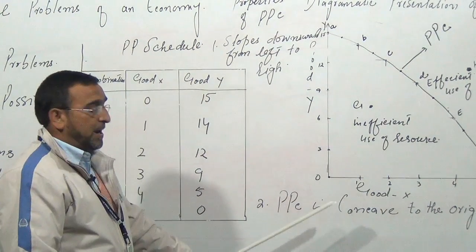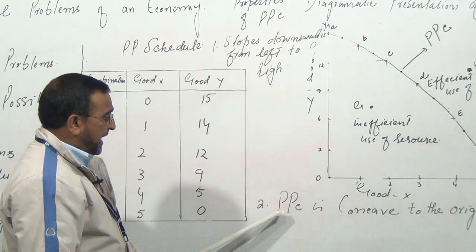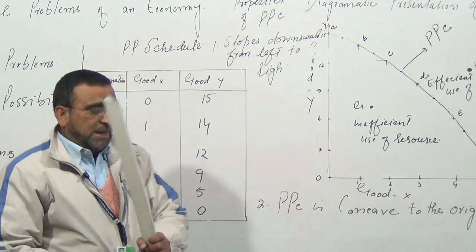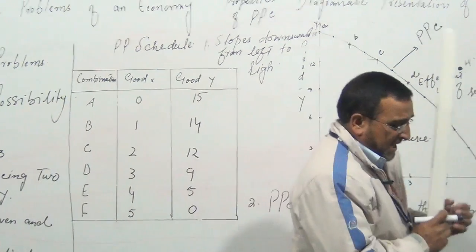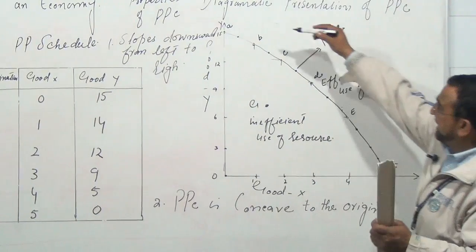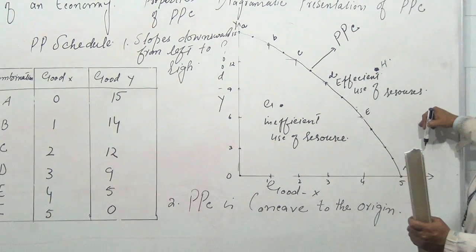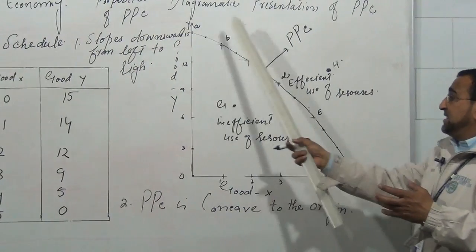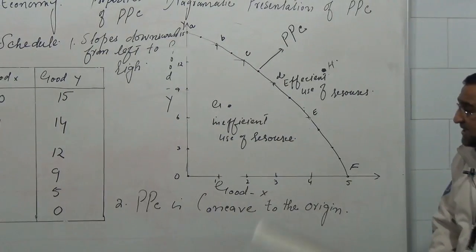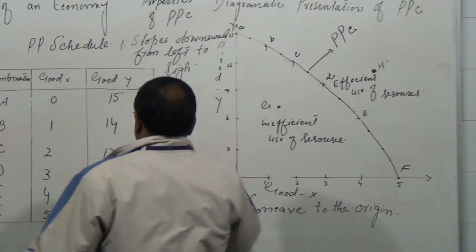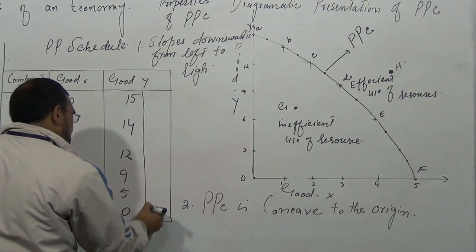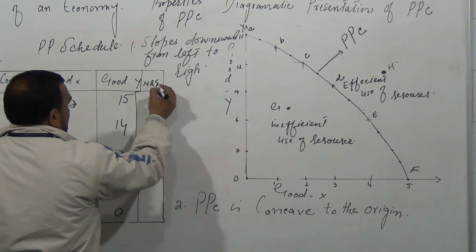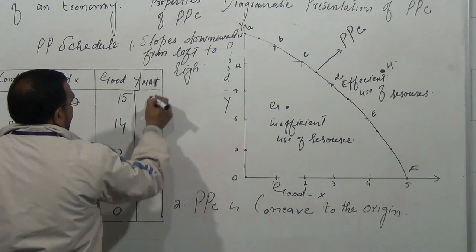Then the next property of production possibility curve is that it is concave to the origin. Concave to the origin simply means it is not convex, it is not like in this shape, and it is not a straight line, but it is concave to the origin. That is simply because of this. Let's come to this point: marginal rate of transformation, MRT.